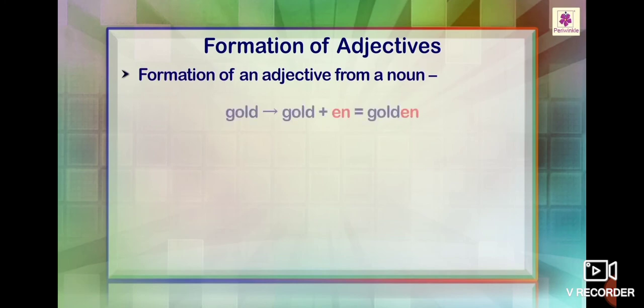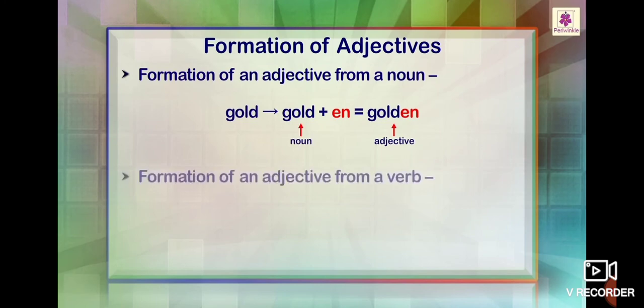For example, gold, golden. Here, the adjective golden is formed from the noun gold. We can form an adjective from a verb too. For example, taste, tasty. Here, the adjective tasty is formed from the verb taste.